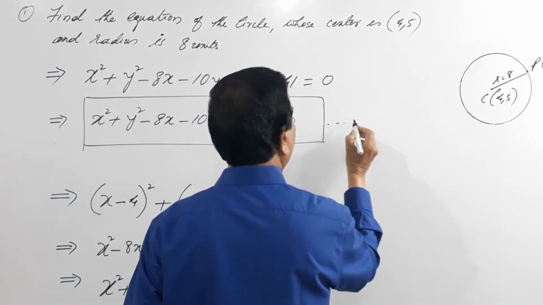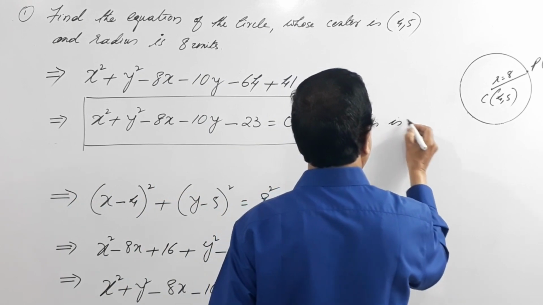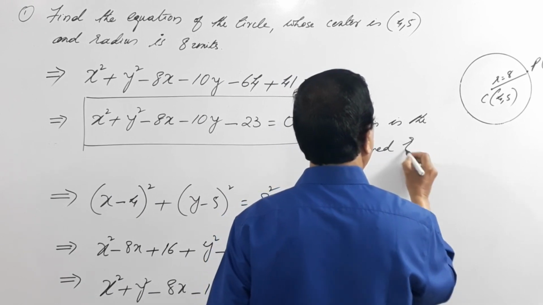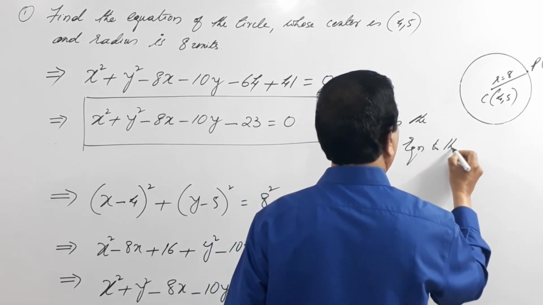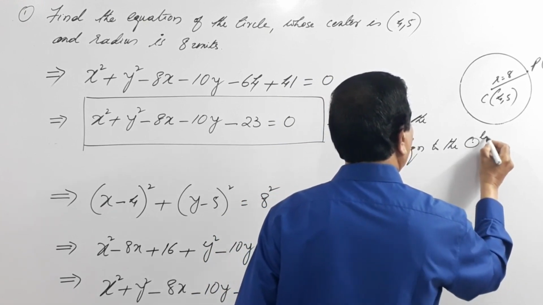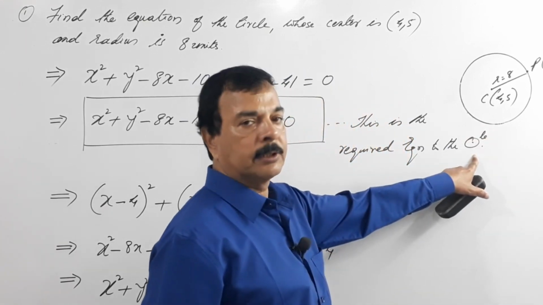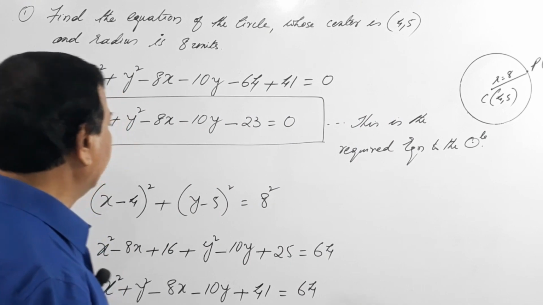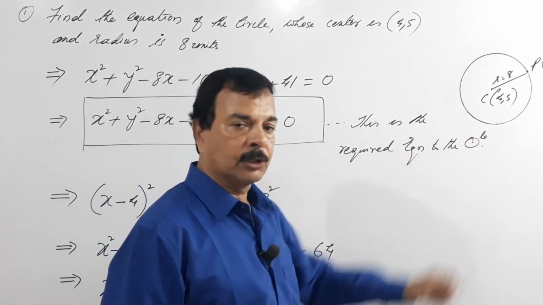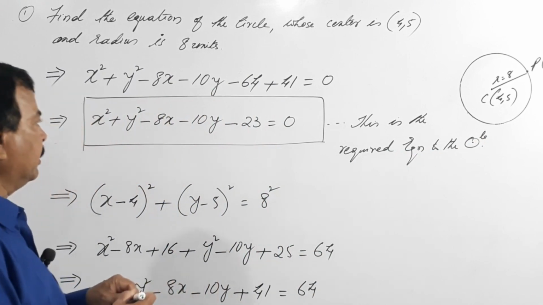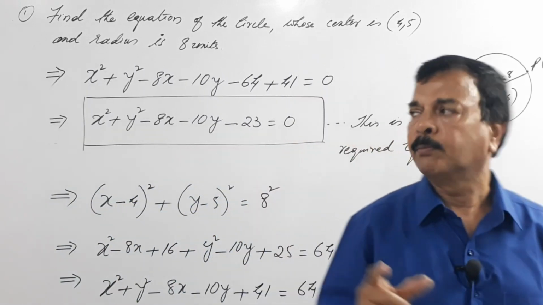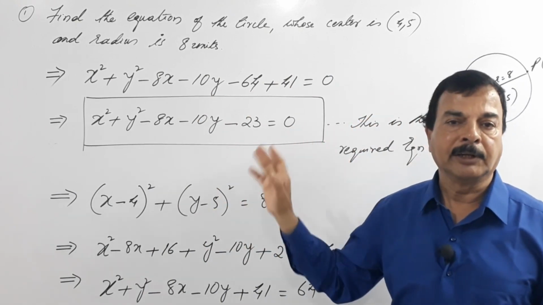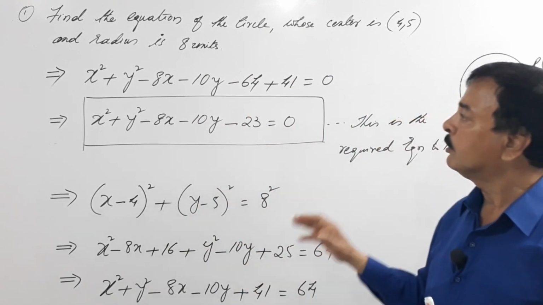So this is the required equation of the circle. The short form of circle is like this. In the examination, I will leave it to you whether to write the full word circle or the short form, both are fine. So dear students, circles, I told you, are very simple provided you remember the formula. Substitute the values just like in arithmetic and see the fun. You can easily solve this problem. So dear students, we will go for the next problem.